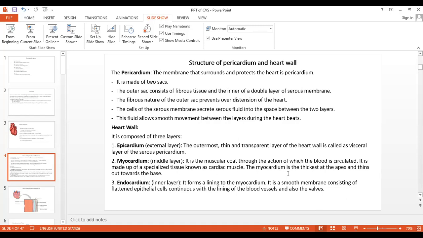This layer, the myocardium, is thickest at the apex and thins gradually towards the base. Why is it thickest at the apex? Because in the apex the ventricles are present.